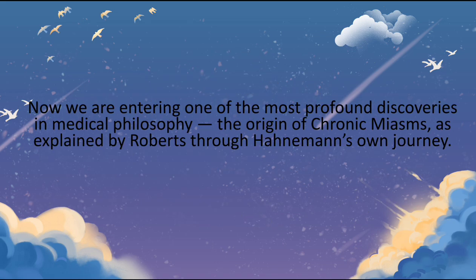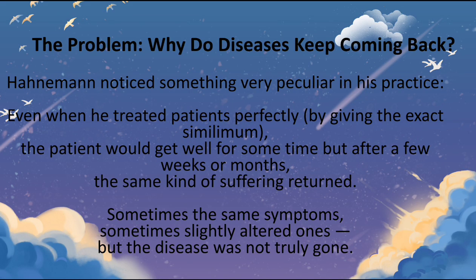So now we are entering one of the most profound discoveries in medical philosophy, the origin of chronic miasms as explained by H.A. Roberts through Hahnemann's own journey. So in this chapter, Roberts is saying, through Hahnemann's journey, how did he find it? So the problem: why do diseases keep coming back? The question that everyone has in their mind.